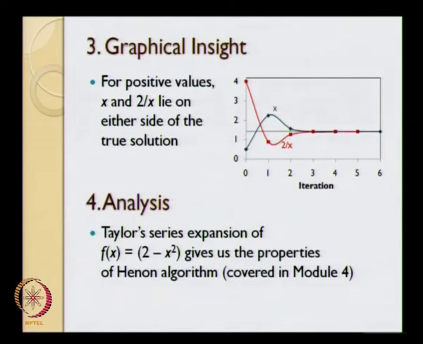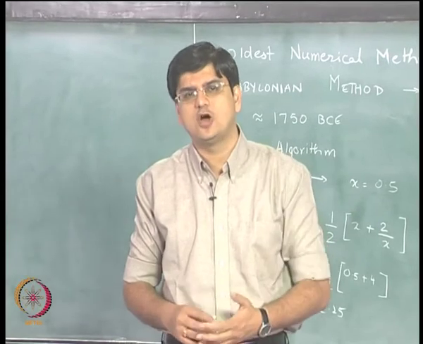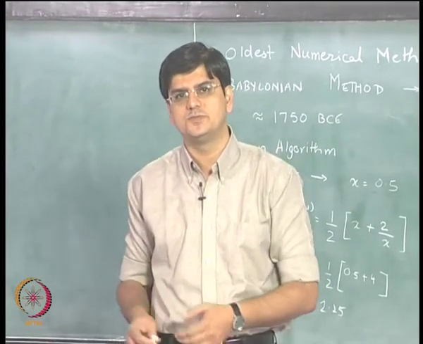Okay. So essentially what we are doing over here is we are hoping that if we take the average of x and 2 divided by x, we will go closer and closer to square root of 2, and the reason is that the average of x and 2 divided by x always lies between the values x and 2 divided by x. Okay, and these two values will eventually converge to the desired solution. Okay. So that gives us the graphical insight behind this Heron algorithm, and possibly trying to think about how or why the Babylonian people perhaps thought of this particular algorithm in order to solve this particular problem.